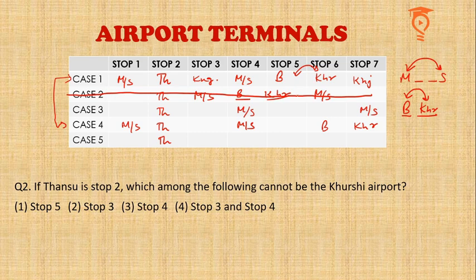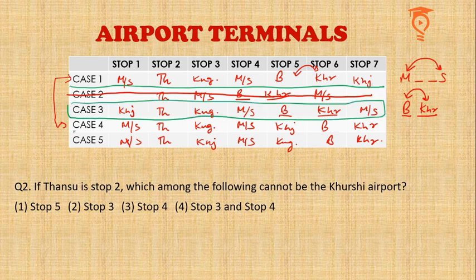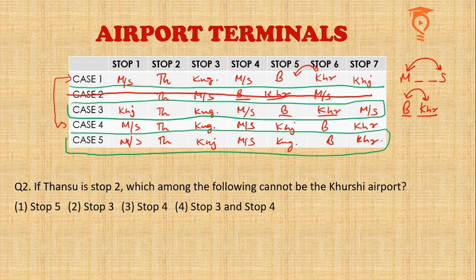Similarly here, there is only one place for Barangal and Khurshi, which is stop number 5 and 6, and here I am forced to place Kangi at stop number 3. So the other Khajuraho has to be at stop number 1. Here in case number 4, I can place Kangi at place number 3 also and at place number 5 also, in which case Khajuraho will come at the remaining places. Alright, so for this question we have 4 cases final. Second one is case number 3, then we have 4, and then we have 5. So these are the cases according to which we have to answer the question.